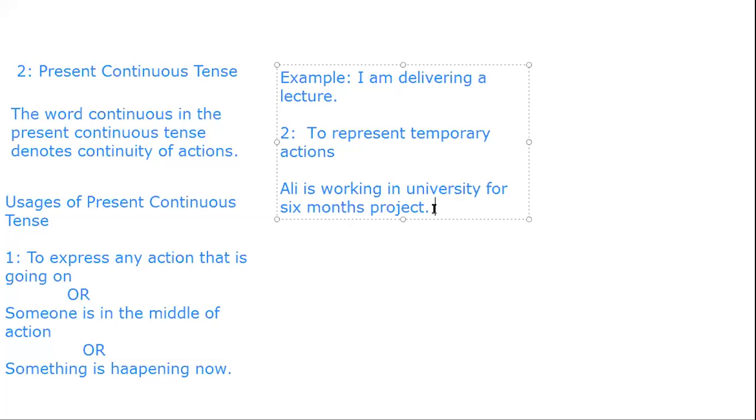So we can say we have to use present continuous tense whenever we want to represent or show the temporary nature of actions or things.